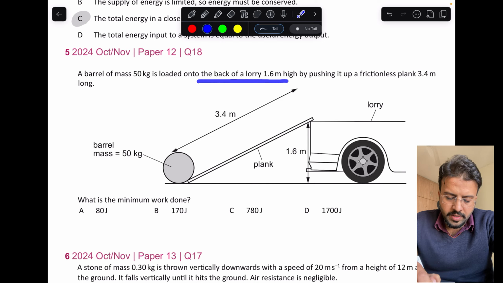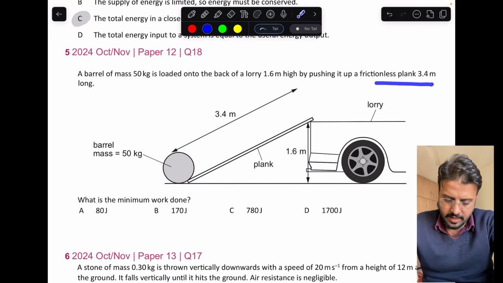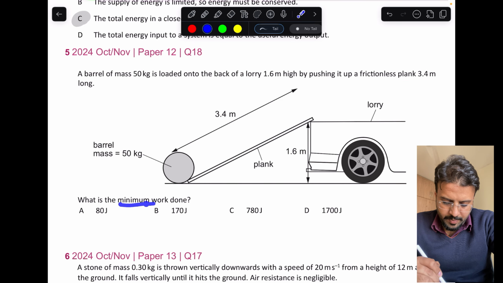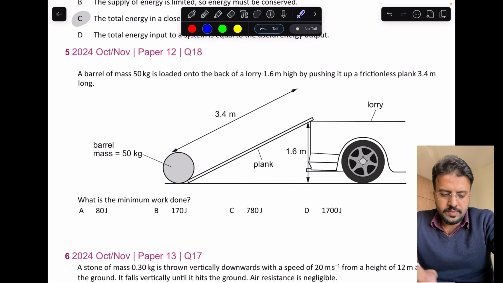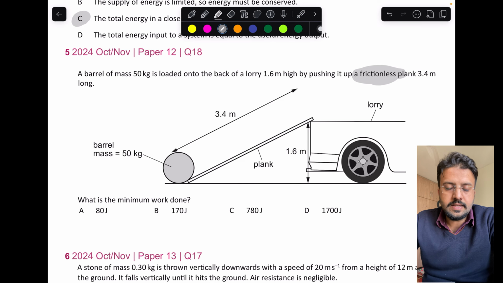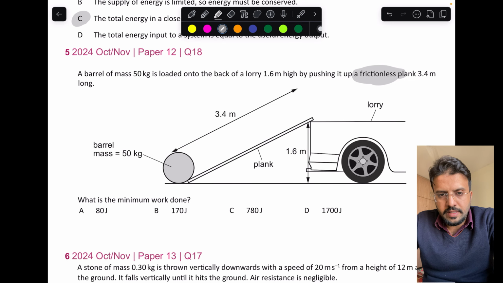Okay, the next question. A barrel of mass 50 kg is loaded onto the back of a lorry 1.6 meters high by pushing it up a frictionless 3.4 meter long plank. So this is the length that is given, the height is given, the mass is also given. What is the minimum work done? So what information do we have? We know this is frictionless. So again, as it is frictionless, the only force you have to deal with is the weight.